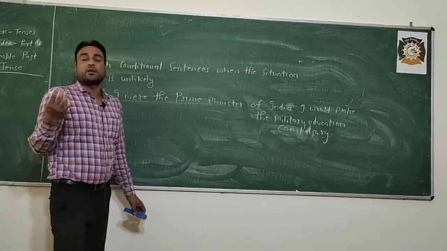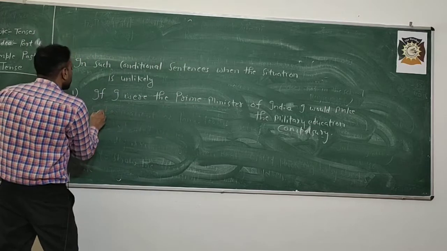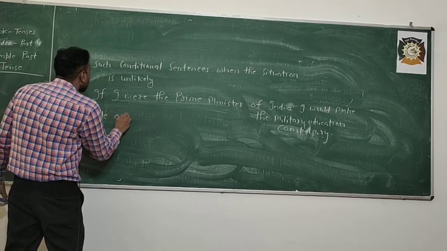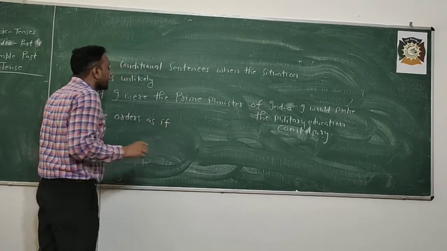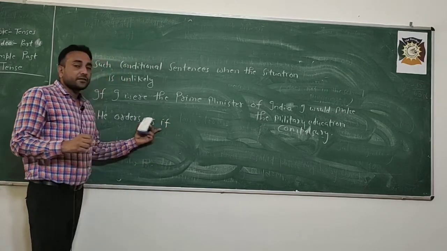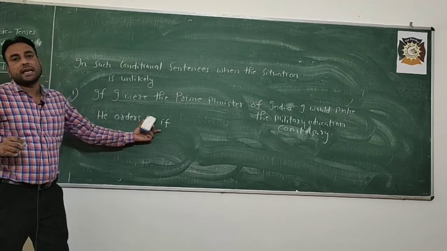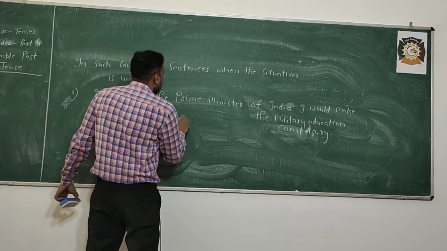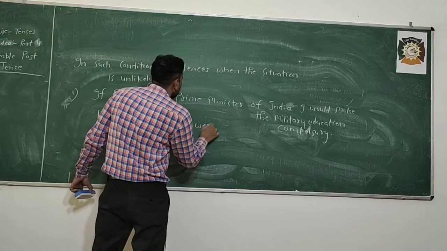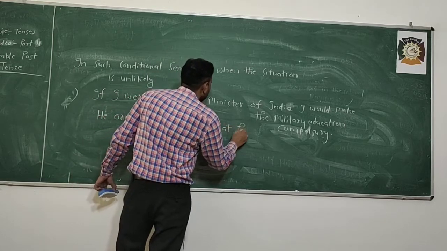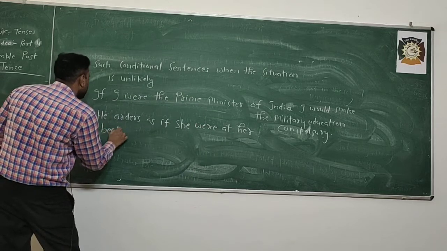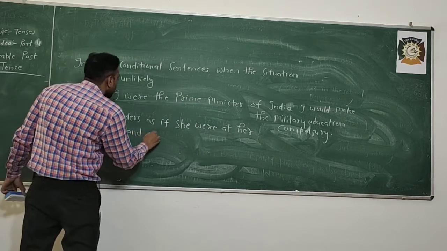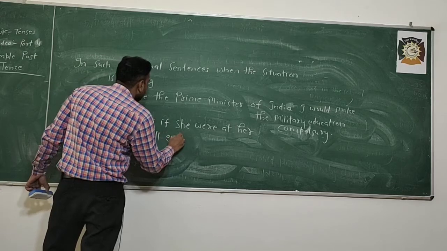If I say he orders as if she were at her beck and call every time.